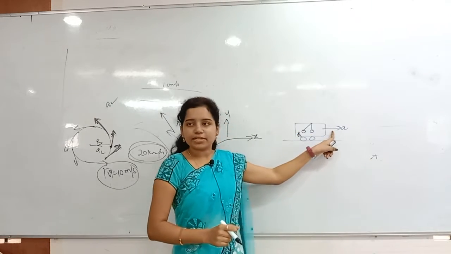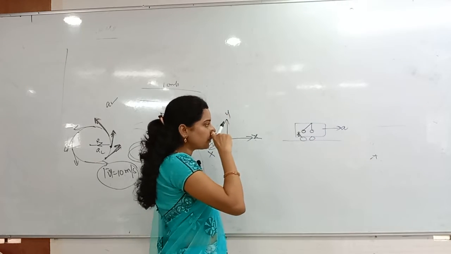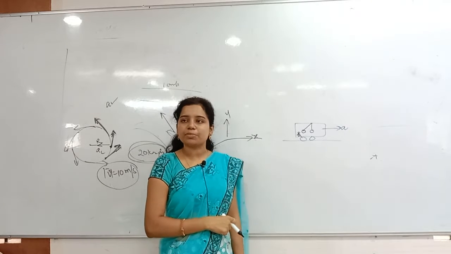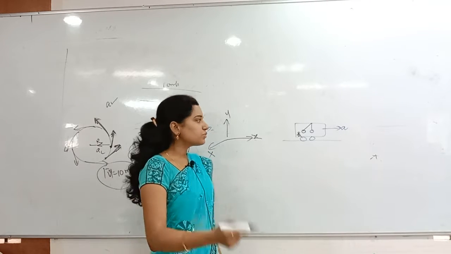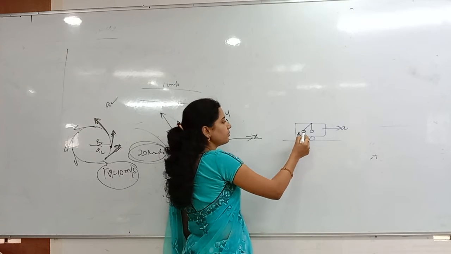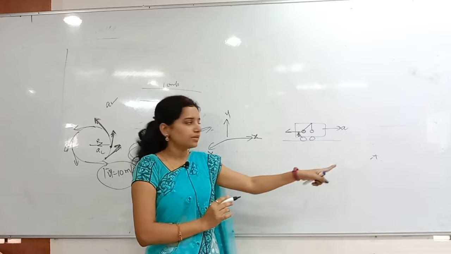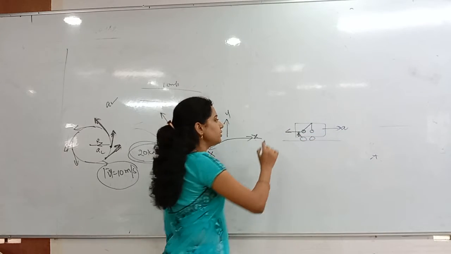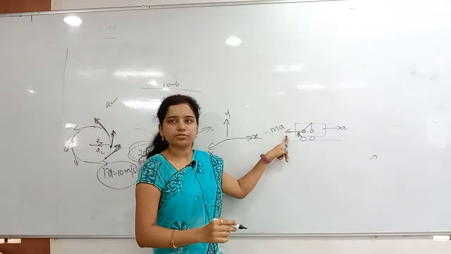It is accelerating, right? Accelerating means non-inertial frame. In a non-inertial frame, is Newton's second law applicable or not? Not applicable. So what do you have to introduce? Pseudo force. The pseudo force acts opposite to the acceleration. Here in this direction it is ma, so the pseudo force will be minus ma. That minus means the opposite direction.